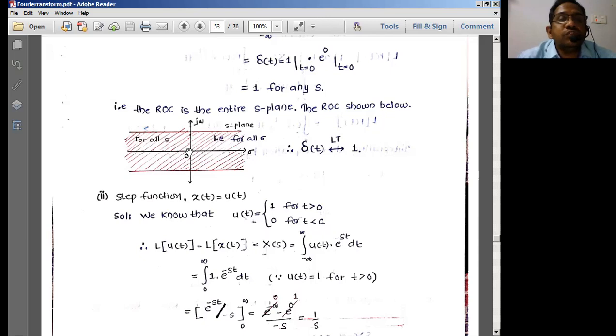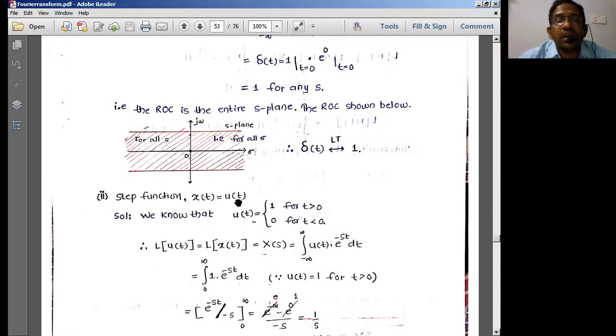All the region above 0 is going to be the positive j omega. All the region below this 0 is going to be the negative j omega. So here in the case of the Fourier transforms, we have represented the signal to exist either in the plus j omega or minus j omega axis. Throughout this plane, this particular value is going to exist in the Fourier transforms.